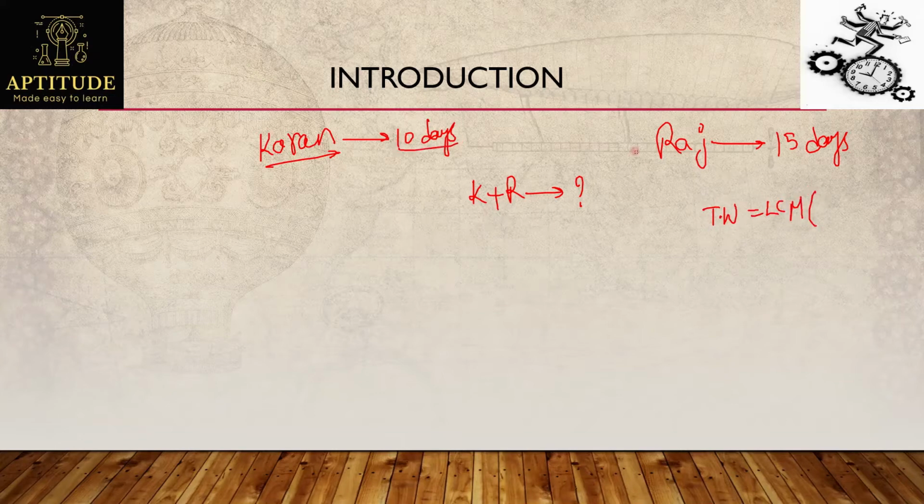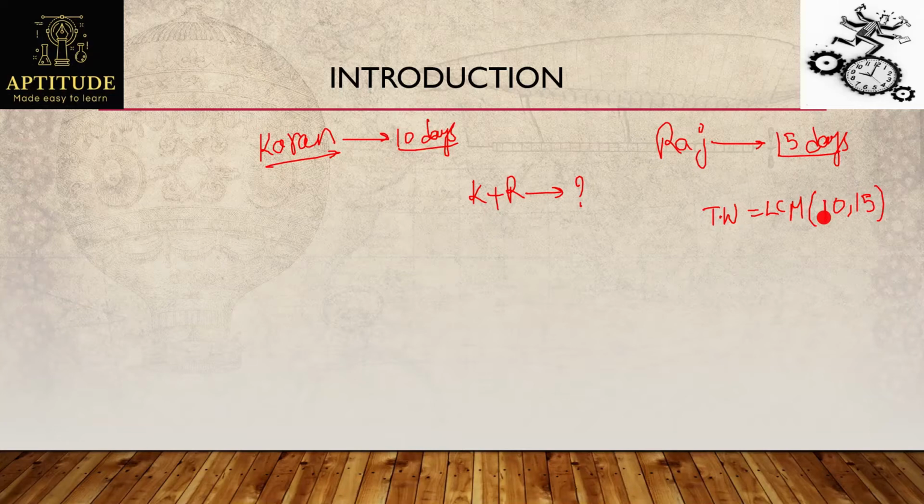Whatever values are given here, here there are only two values. If there are more than two values, I'll find the LCM of all those values. Now let's see the concept behind considering the LCM of these values. A very simple concept. See here, Karan can do a piece of work in 10 days. Raj is doing the same work in 15 days, which means that the work is common here. The work can be done in 10 days, and the work can also be done in 15 days.